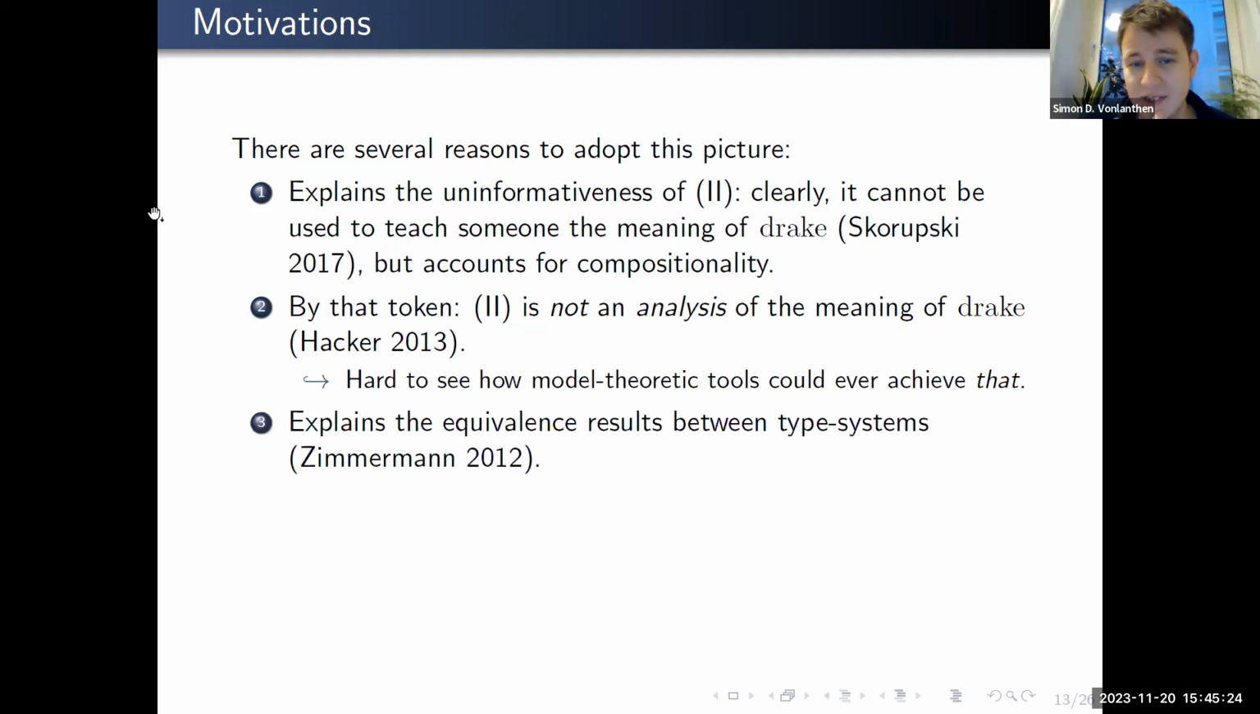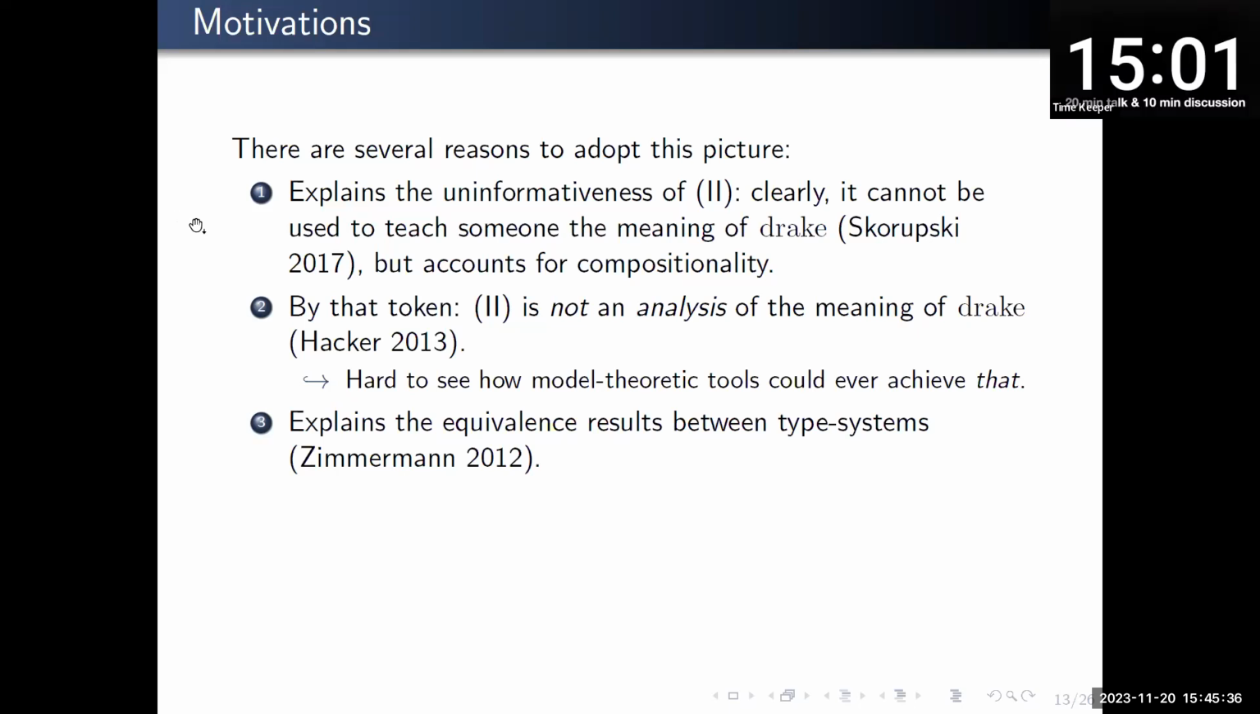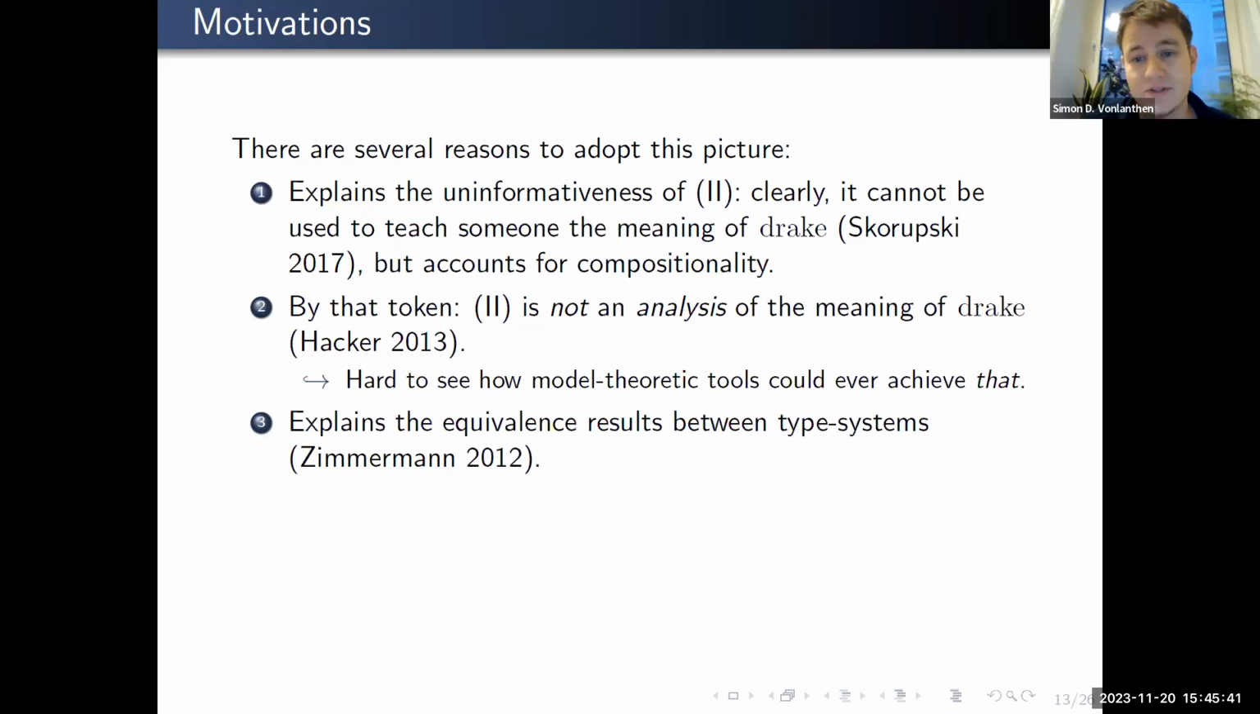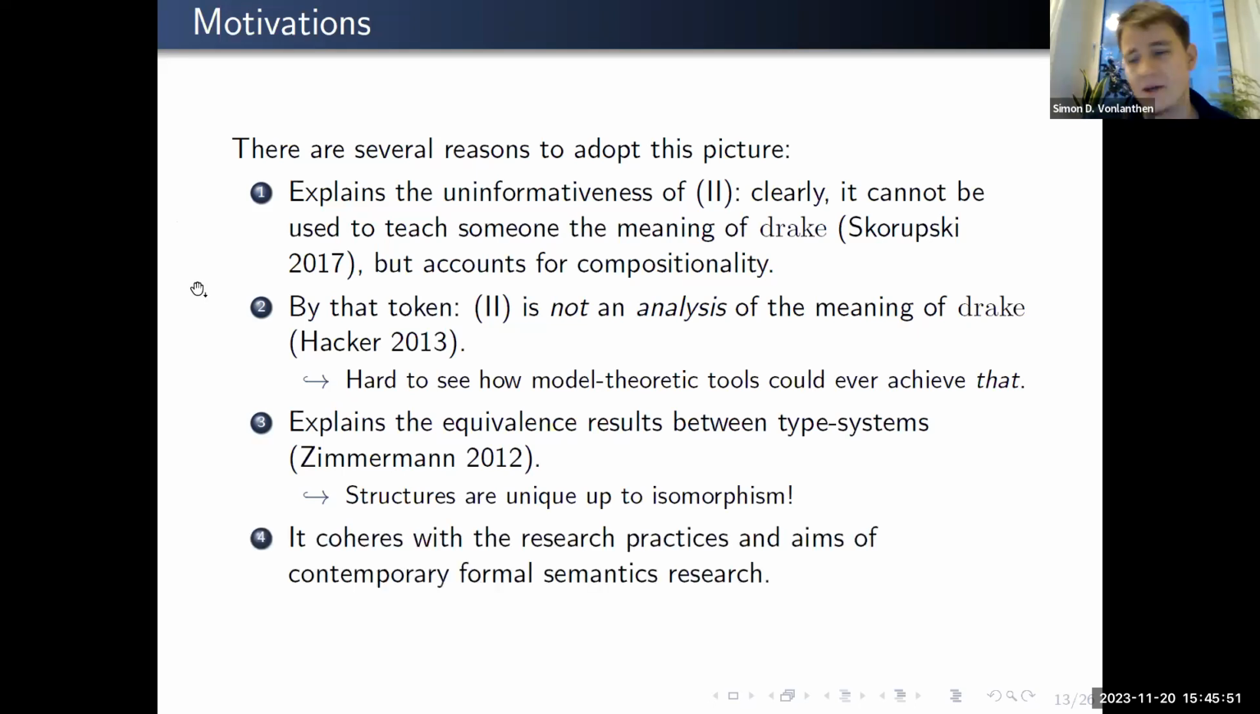Also, it explains the equivalence results that we have about different type systems. As is well known, different type systems can generally be translated into each other. There are certain morphisms between these. And indeed, if the goal of formal semantics is to account for the compositional structure of sentences, then of course we should not be surprised about this, because structures are not a unique optimizer. So different type systems can do the job equally well. And I think at the end of the day, it all coheres very well with the actual research practices and aims that we find in contemporary formal semantics research.